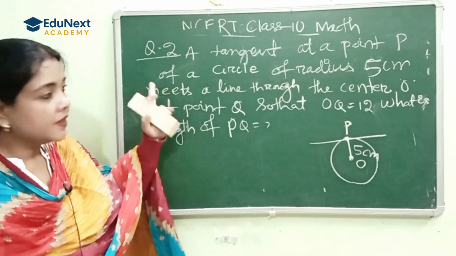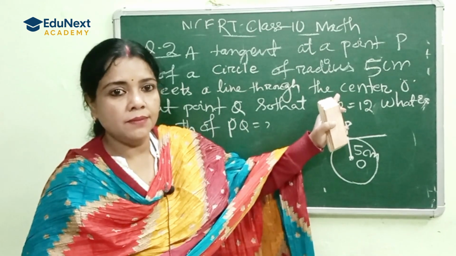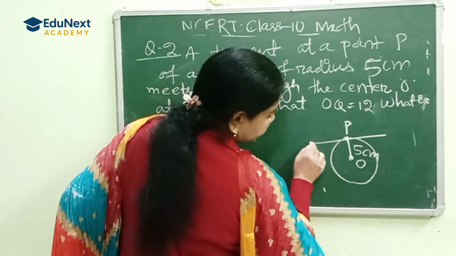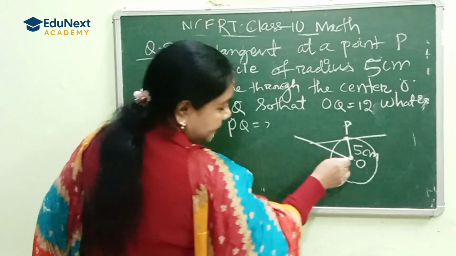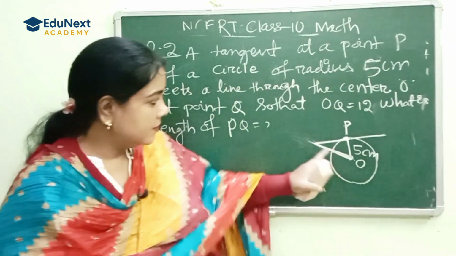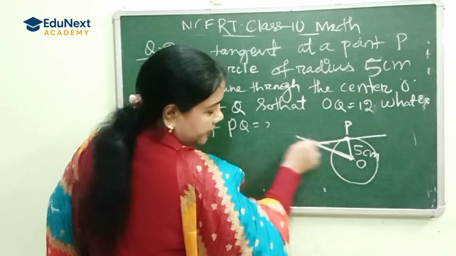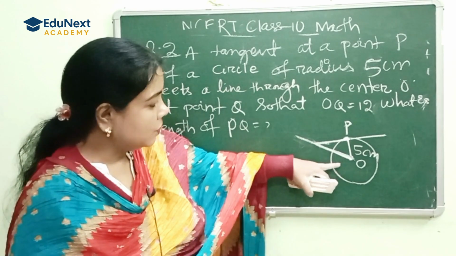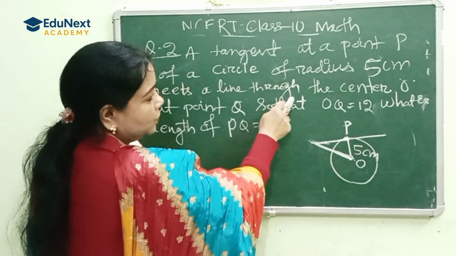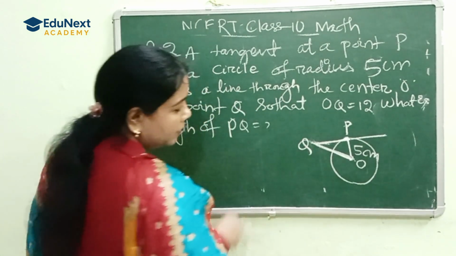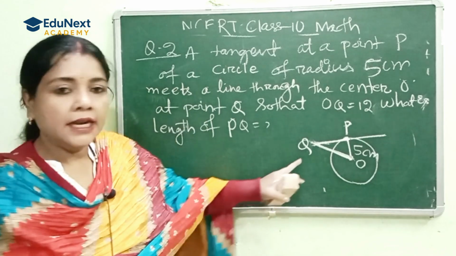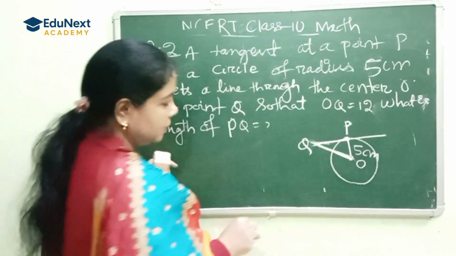That tangent meets a line through the center at a point Q. If I draw from the center to that tangent, the point of intersection will be Q.